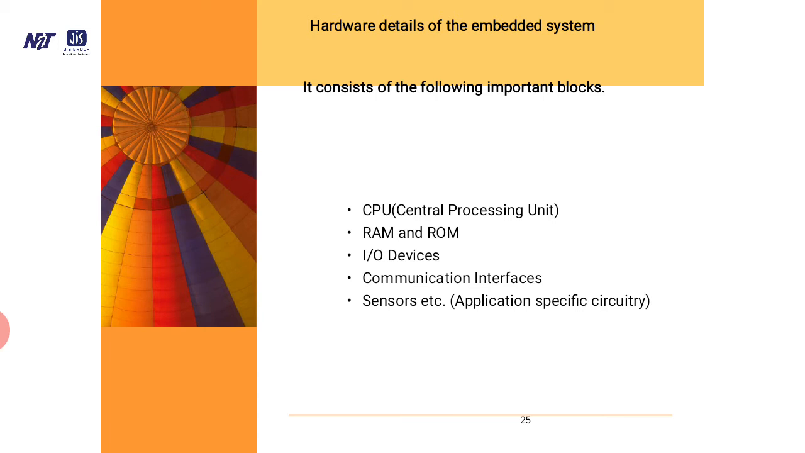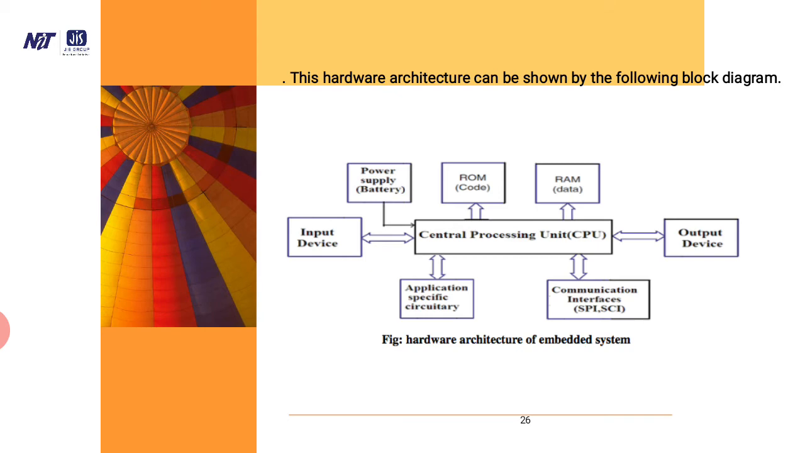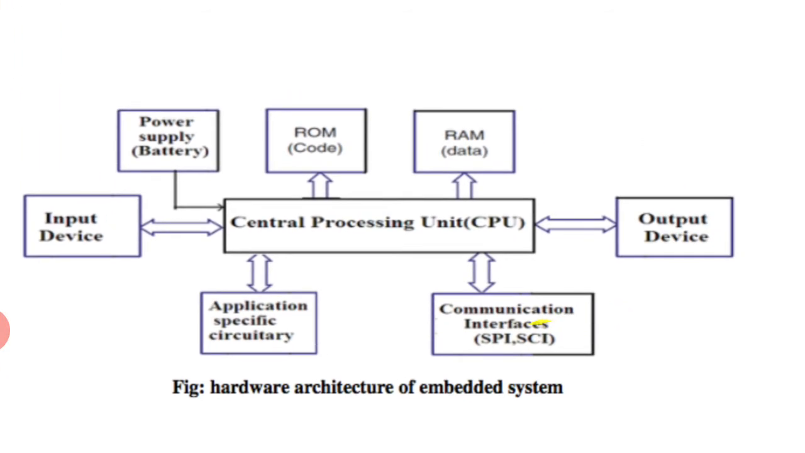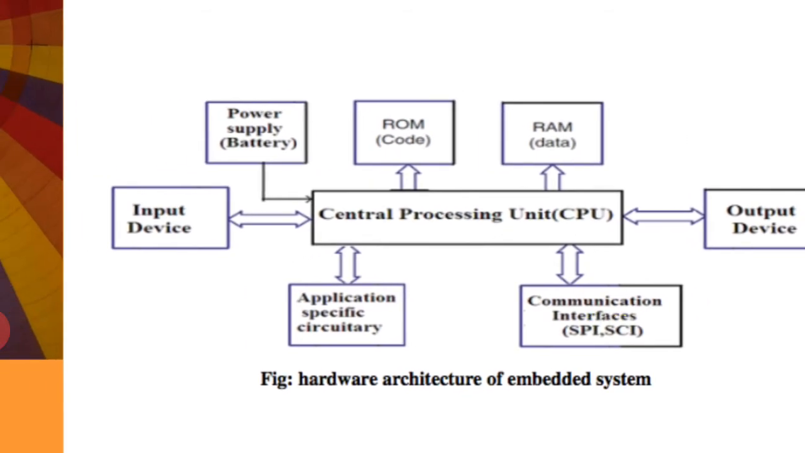Hardware details of the embedded system. It consists of the following important blocks: CPU, RAM, ROM, I/O device, communication interfaces, sensors. So this is the block diagram or architecture. CPU is connected to RAM, ROM, power supply, input device, application specific circuitry, communication interface and output device. RAM is unidirectional from CPU to RAM, and power supply is from power supply to CPU, and all the other blocks are bidirectional.